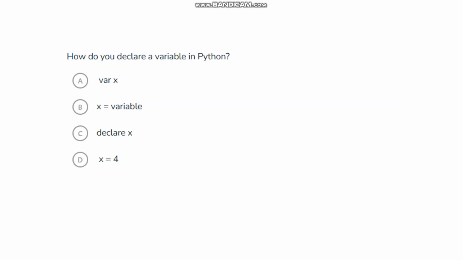How do we declare a variable in Python? In C or Java, the declaration is the data type followed by variable 1, variable 2, and so on, like integer x. But in Python, there is no need for any type of declaration. Directly write the variable name and the corresponding data.